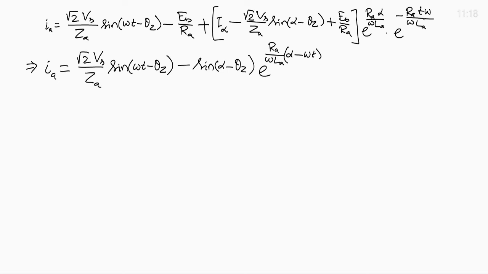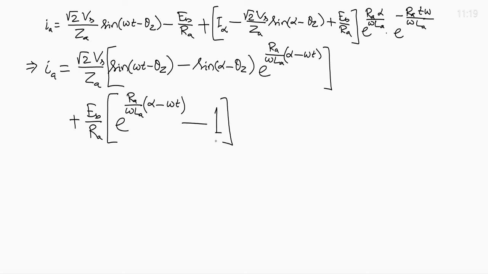This is one term. Then plus E_b by R_A times e to the power R_A by omega L_A times alpha minus omega t, minus 1, plus I_alpha e to the power R_A by omega L_A times alpha minus omega t. So this is the complete expression for the armature current in mode 1, three terms.